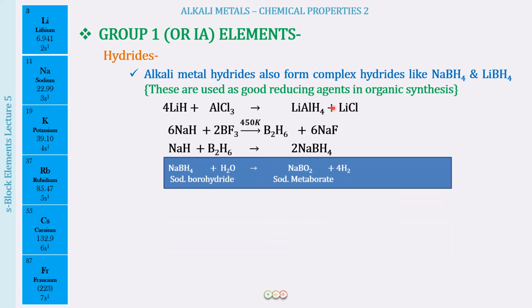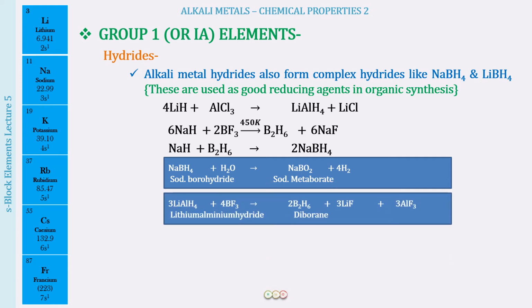Now, all these hydrides have their own significance. One is that they are used as reducing agents. So there are certain reactions where you will be seeing them again in your NCERT textbook. For example, this reaction of sodium borohydride with water forming sodium metaborate, and along with that hydrogen being released, is what you will be finding in the group 13 elements discussion. Okay, so this is going to be again very important. Sodium metaborate is a very important compound which we have for boron.